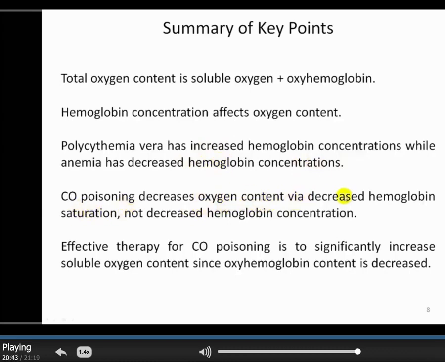Carbon monoxide poisoning decreases the overall content because of decreased hemoglobin saturation, not a decrease in hemoglobin concentration, and certainly not a decrease in the PaO2. The PaO2 is still normal. It can be normal at 100. Hemoglobin concentration is normal, but overall it's a saturation component that's being minimized in the content equation. And effective therapy for carbon monoxide poisoning is to significantly increase the soluble. By driving that up, we can sustain ourselves in the face of a relatively decreased oxyhemoglobin content.